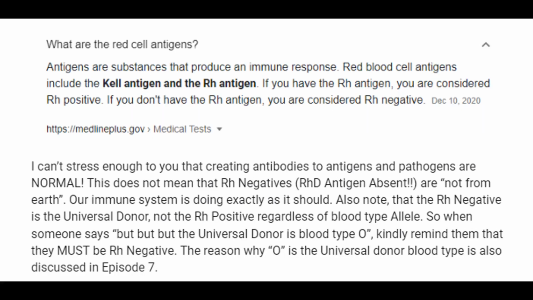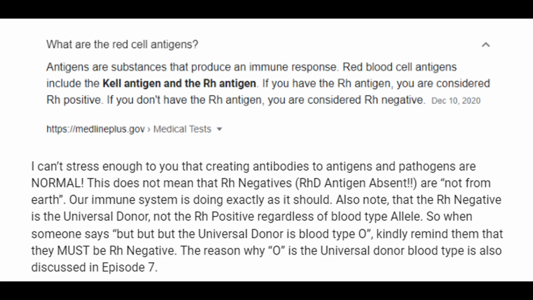So what are the red cell antigens? Antigens are substances that produce an immune response. Red blood cell antigens include the KEL antigen and the Rh antigen. If you have the Rh antigen, you are considered Rh positive. And as I mentioned before in the basics of the rhesus factor, it's much like how you would test positive for the COVID antigen or pathogen. If you don't have the Rh antigen, you are considered Rh negative.